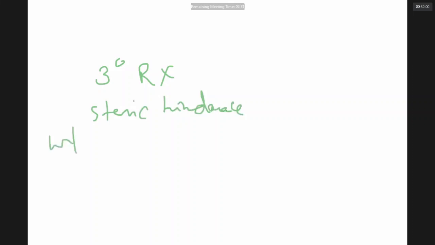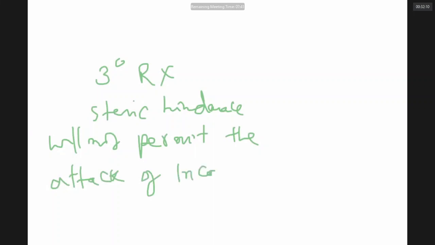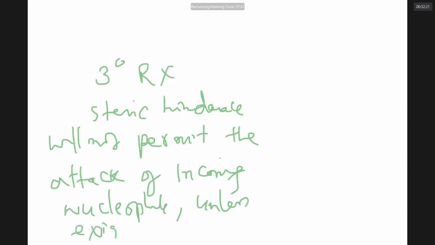It will not permit the attack of the incoming nucleophile unless the existing X minus leaves. That is the problem.